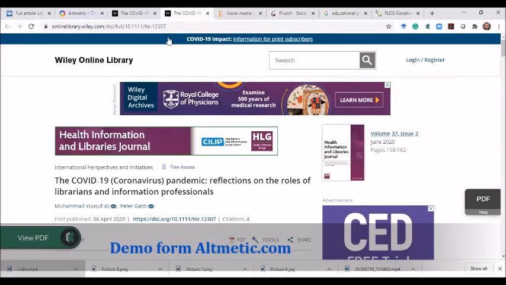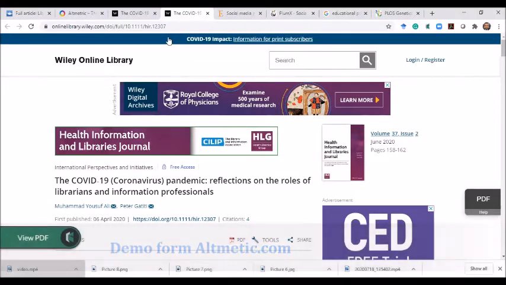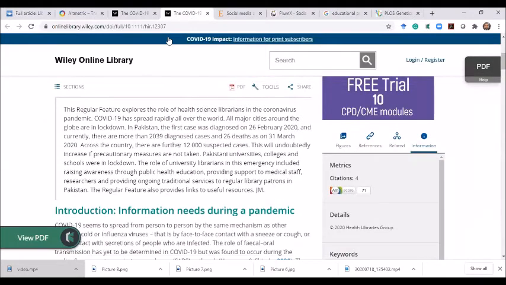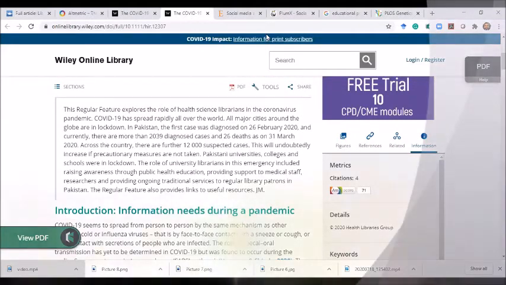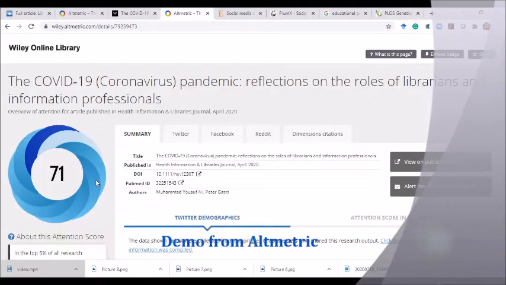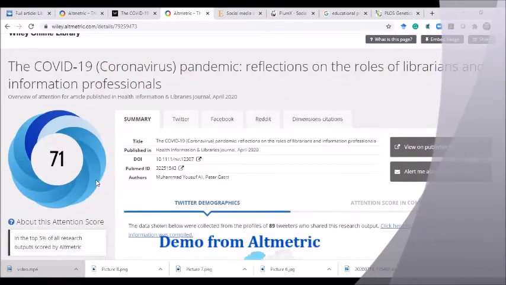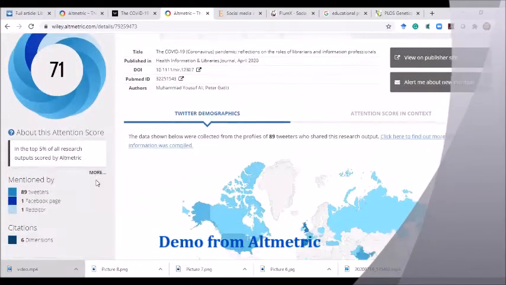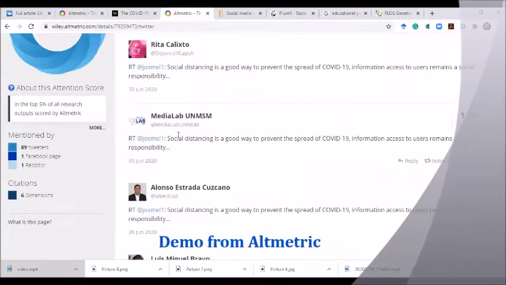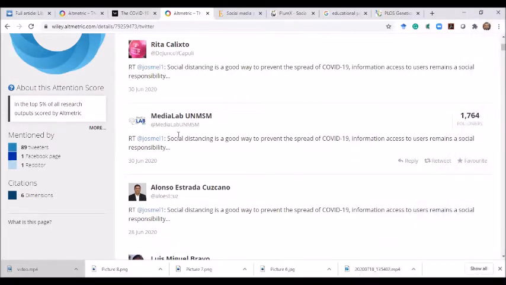This is another article, COVID-19 coronavirus pandemic: reflection on the role of the librarian and information professional. If I want to see the Altmetric score of this article, I have to just scroll down and click on the AM score. This article's Altmetric score is 71 and the details of the Altmetric score are as follows. The article has been tweeted 89 times and shared on a Facebook page 1 time. The article has been cited 6 times.